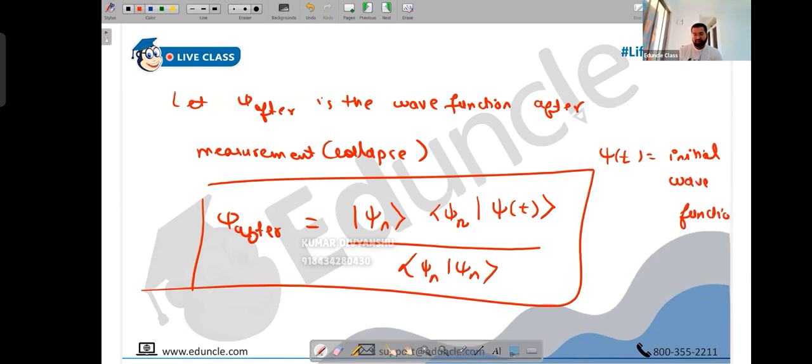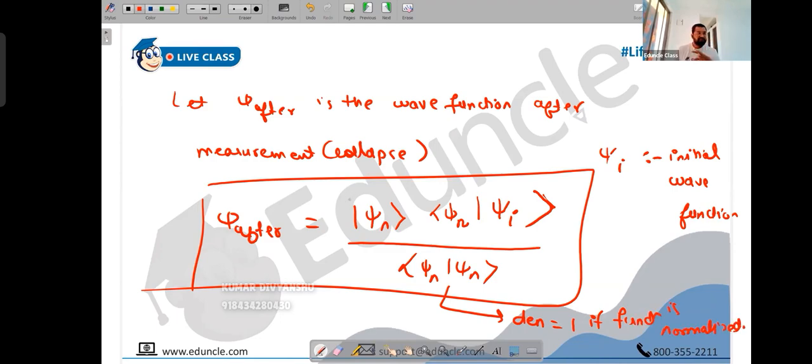You can also write it as psi I. If you don't want to write psi t, the notation is up to us. Let's write psi I. Notation is completely up to us. Psi after is the ket vector psi n into the bra vector psi n into the ket vector psi I, upon mod psi n psi n. Now this denominator becomes 1 if the function is normalized.